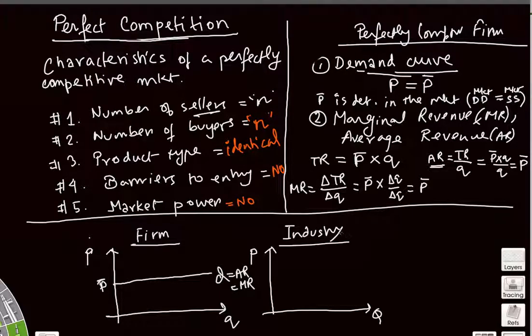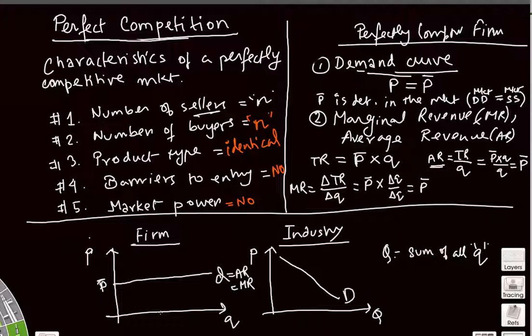Now, when you're talking about the industry as a whole, where you add up all the farms, then remember that the demand curve is the regular downward sloping demand curve. So these uppercase letters show you the industry. Okay, so D is the industry demand curve, Q is the total quantity. So basically Q is the sum of all farms' output.